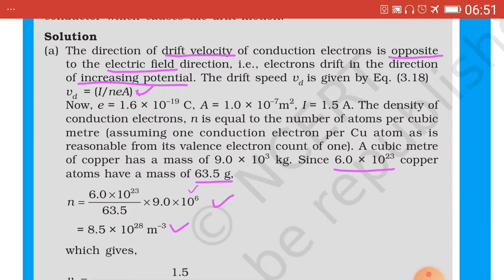Now this 63.5 is given in gram, so convert in kilogram, multiply by 10^-3 in the denominator, which is not given here. You can take it down as 10^-3.